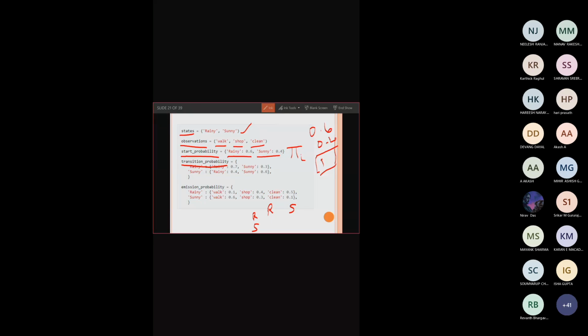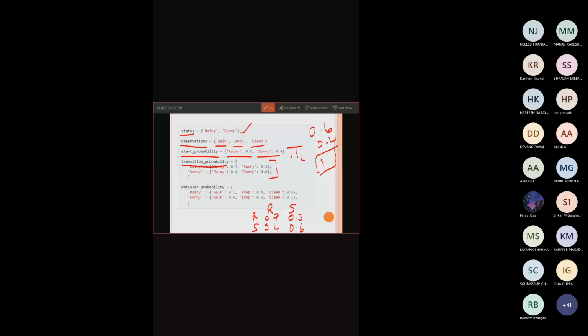So transition probability is: if today is a rainy day, the next day also being rainy is 0.7. If today is a rainy day and the next day is sunny, the probability is 0.3. If today is sunny and the next day is rainy, the probability is 0.4. If today is sunny and the next day is also sunny, the probability is 0.6. So this is going to be the state transition probability for the hidden state.